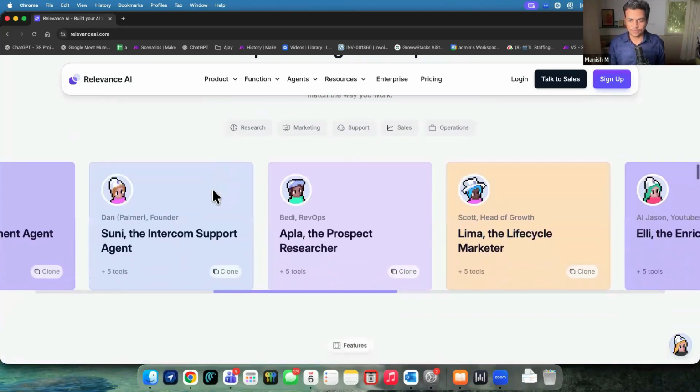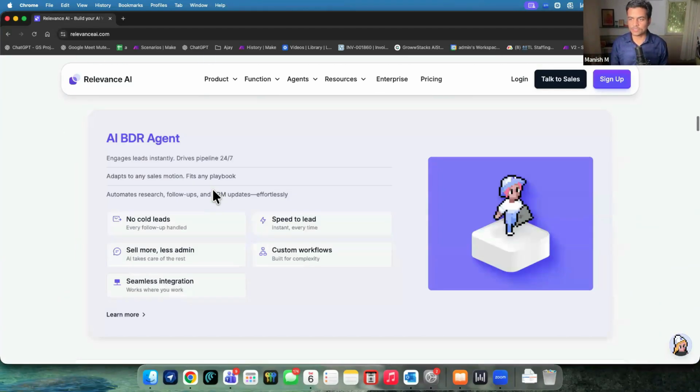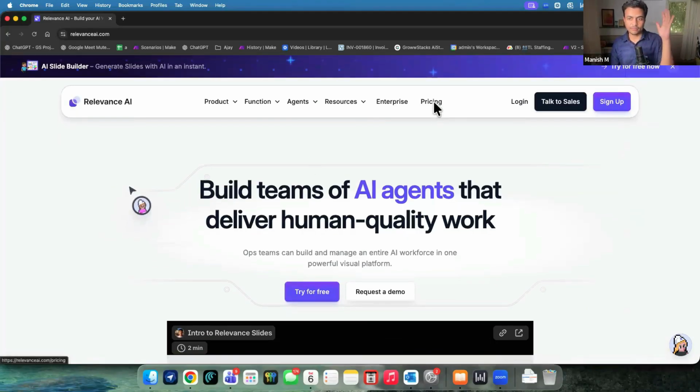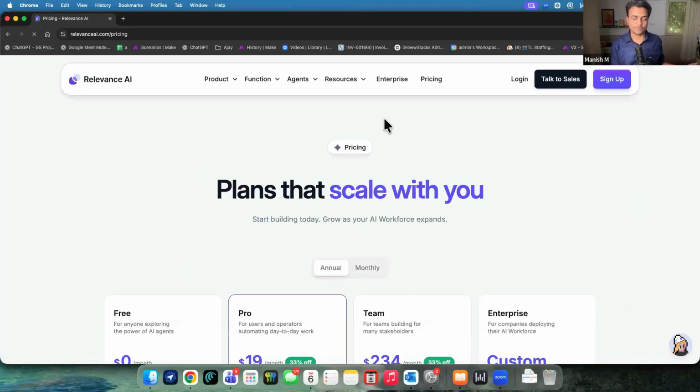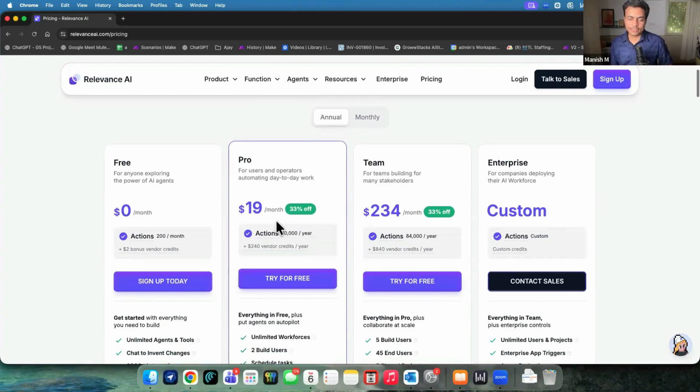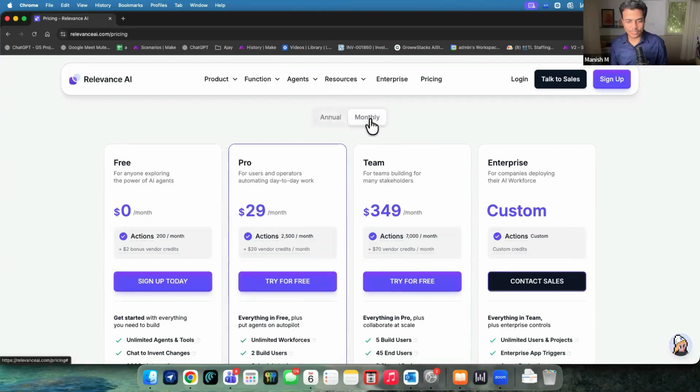And furthermore, a couple of other things, but let's not waste any time here. I would like to first show you the pricing, and the second part will be that we get into the platform and start building something. Now, in terms of pricing, Relevance is a little more expensive.